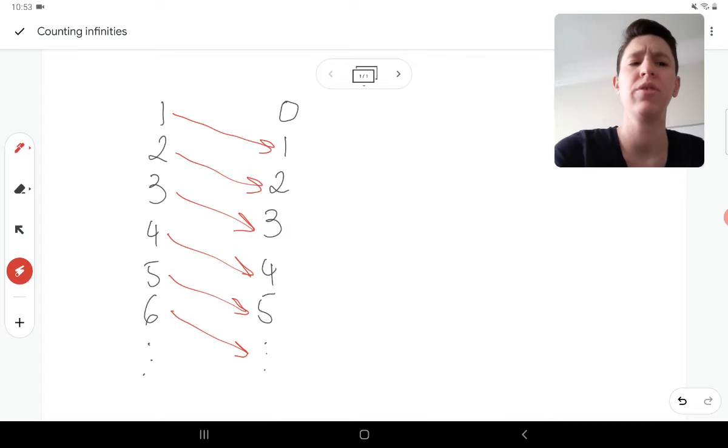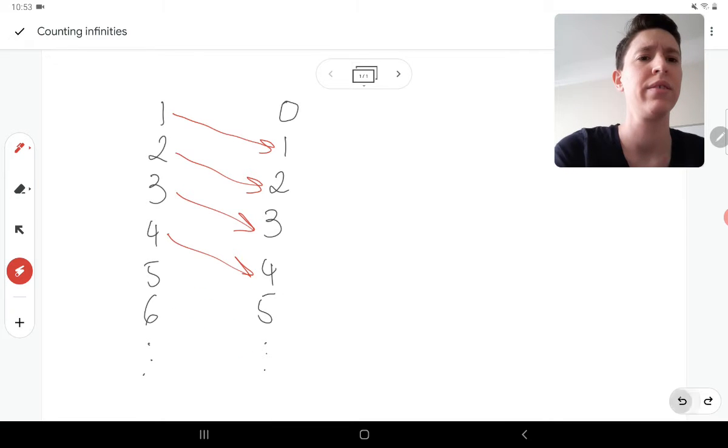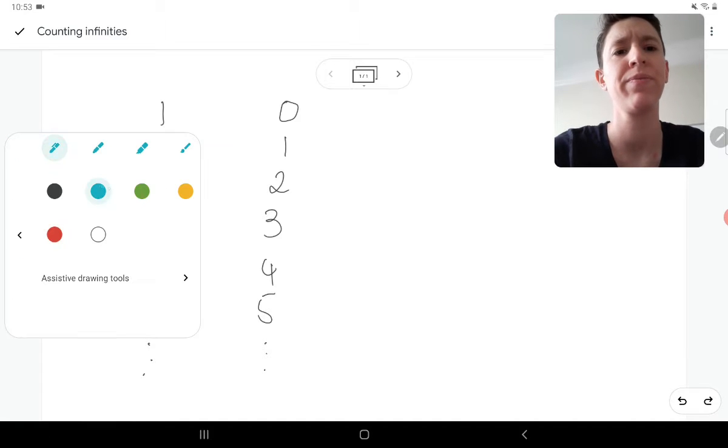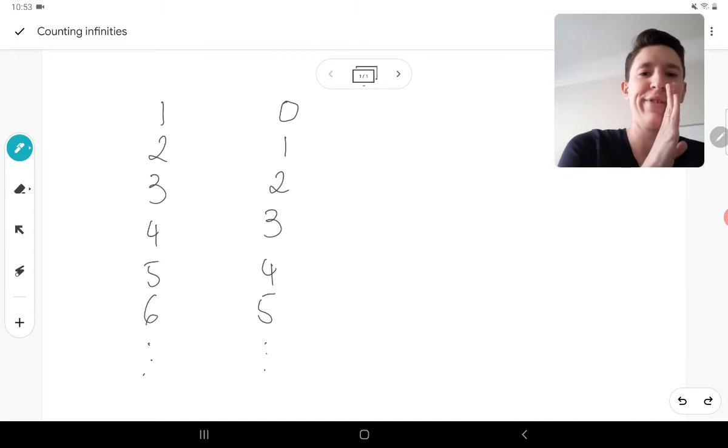But that's okay. There are other mappings we can try. Let's go back and take this away. All right, let's try this other mapping, in blue, because it's going to work this time.